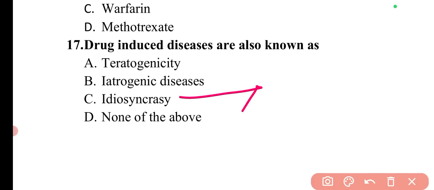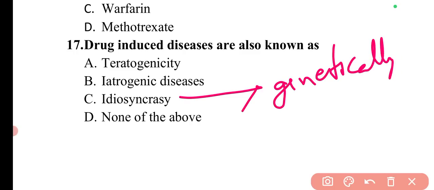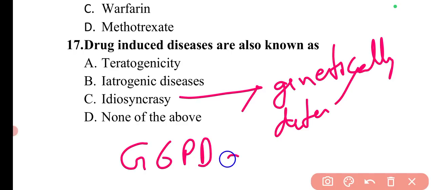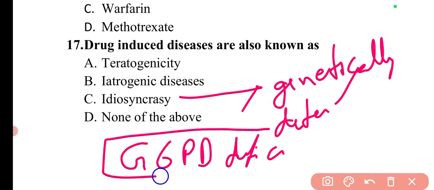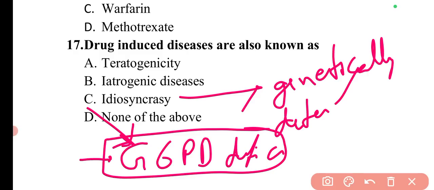Idiosyncrasy is important. Idiosyncrasy is the genetically determined adverse drug reaction that I have already discussed with you. An example: in previous videos in the pharmacology section, I also gave you a few questions regarding G6PD deficiency. In G6PD deficiency, if several drugs are given to patients, hemolysis can be caused, that is, hemolytic anemia.